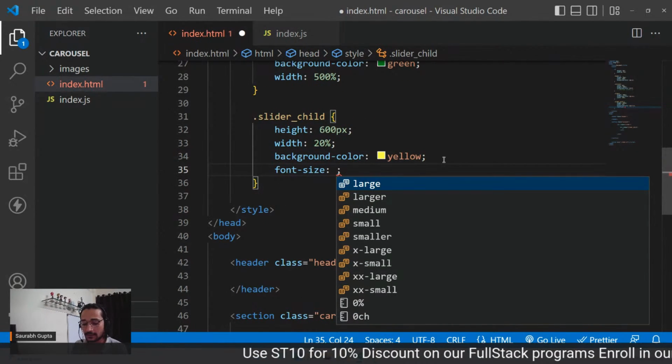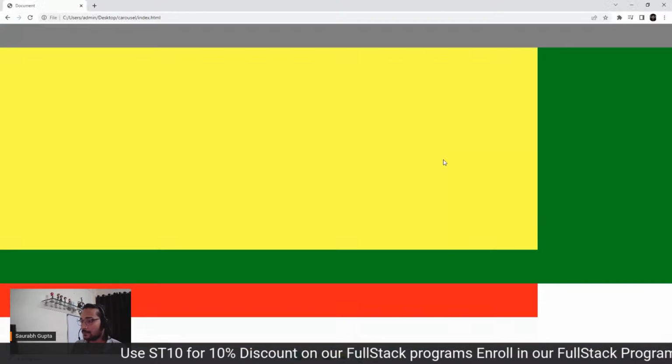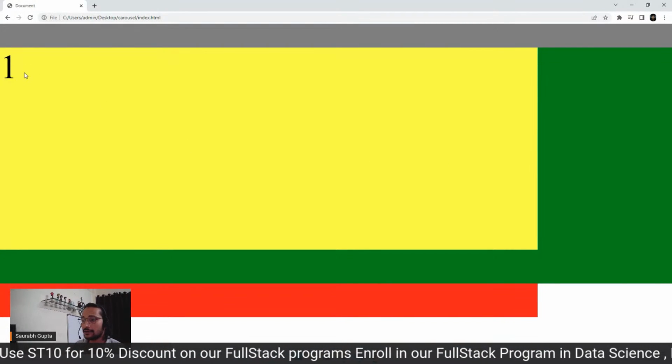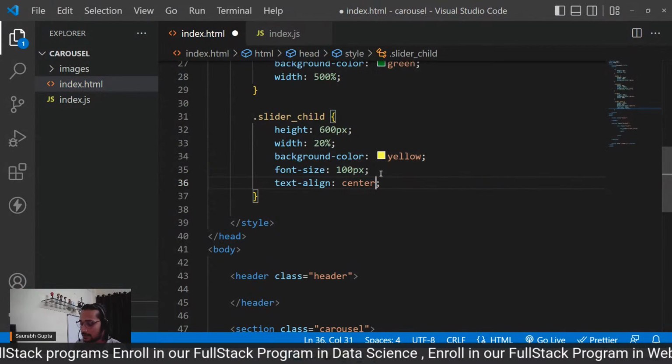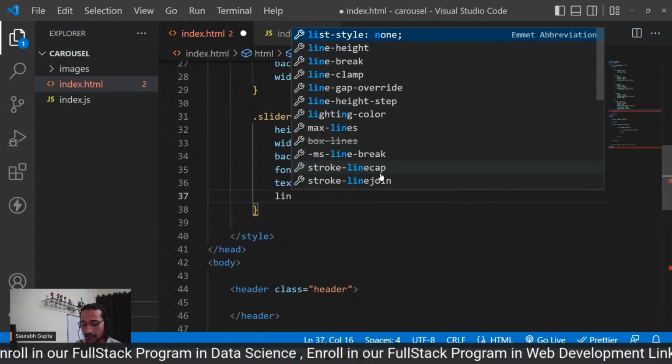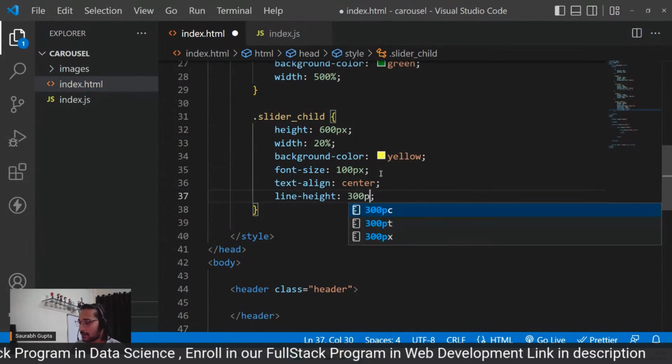Font size 100 pixels. See that 1 here, everyone? And also, let me just put text align center just for now. Line height of 300 pixels. See that? So this is 1.